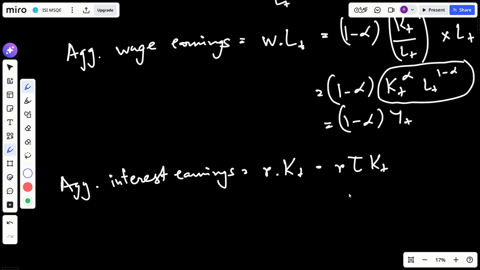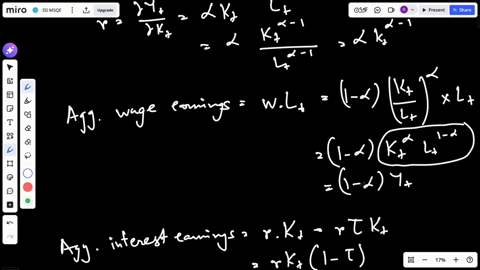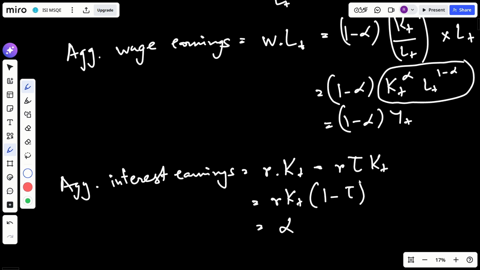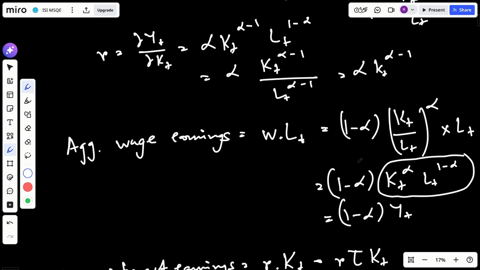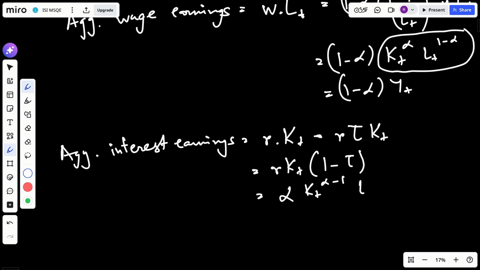Okay, because we need to pay taxes on the entire earnings, that is why I'm subtracting from our total interest earnings, which is R times K_t, the tax R times tau times K_t. Okay, so this will be R K_t times 1 minus tau, and R was equal to alpha K_t to the power alpha minus 1 L_t to the power 1 minus alpha, times 1 minus tau.